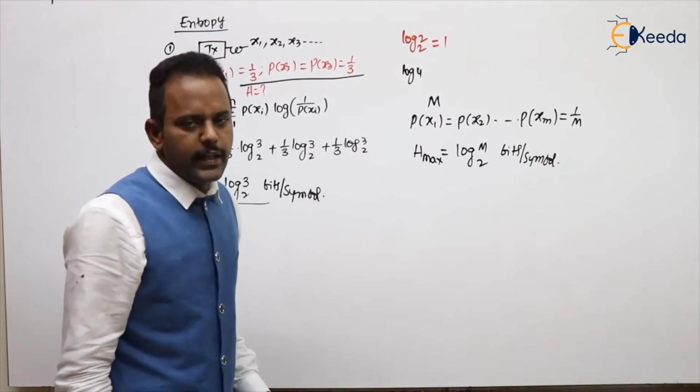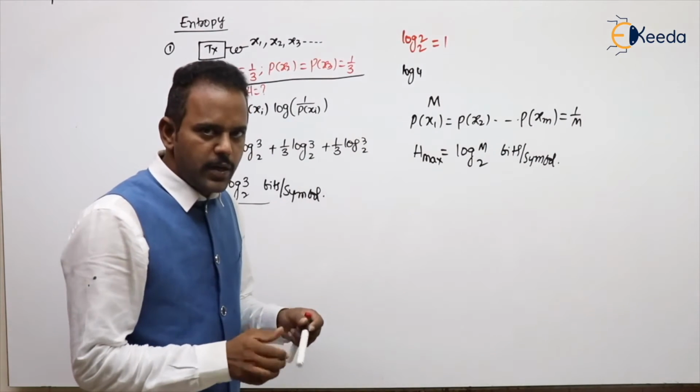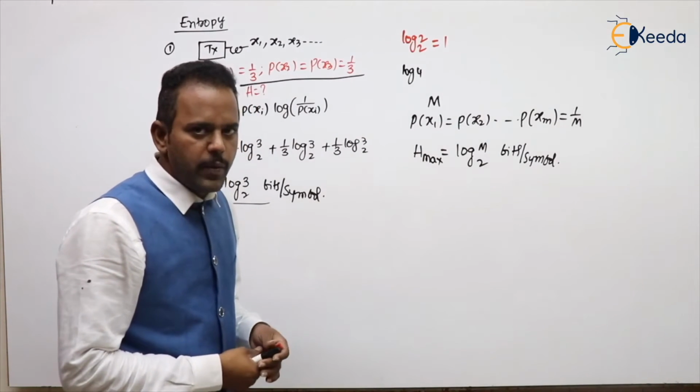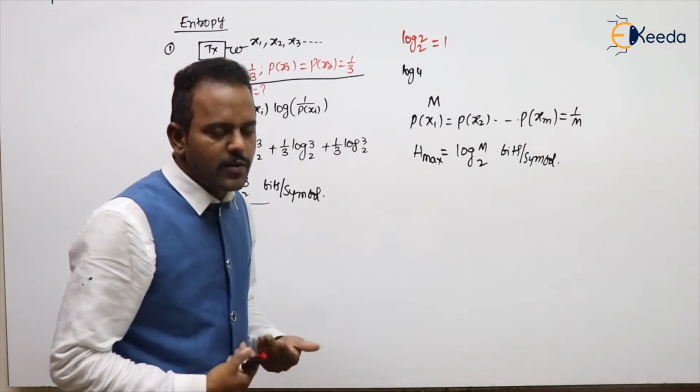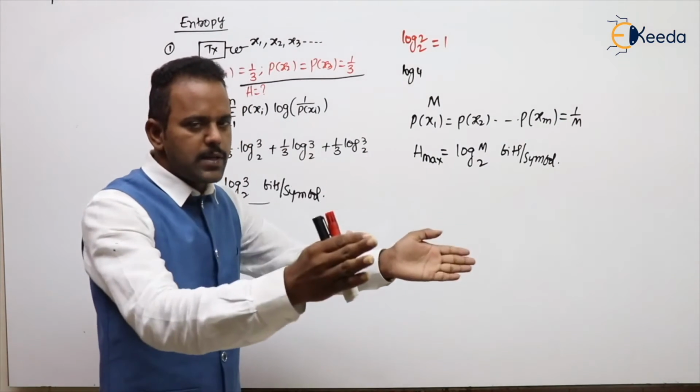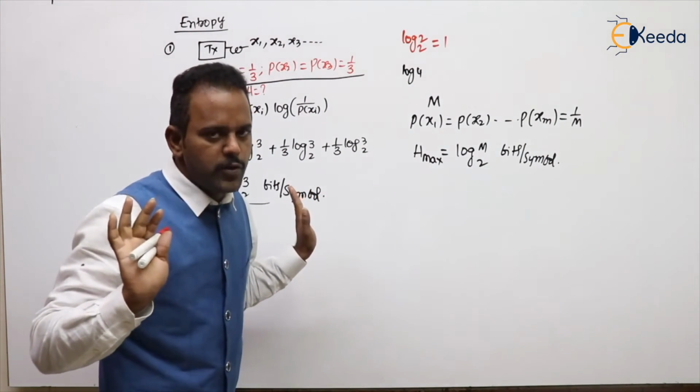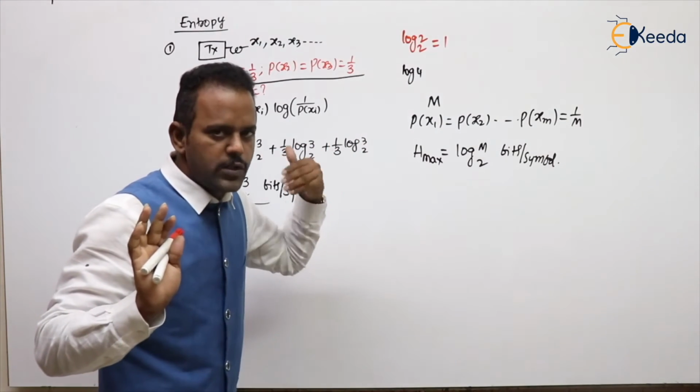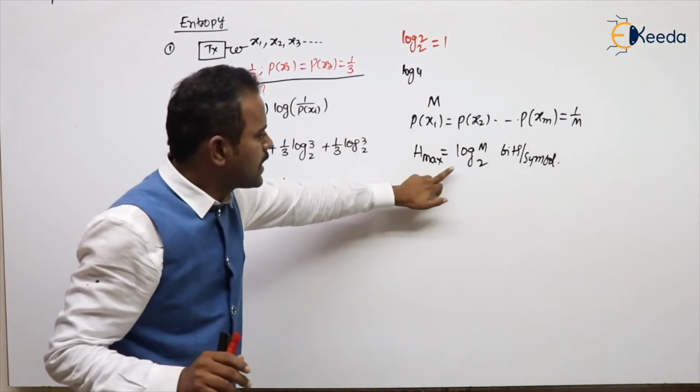So when we are getting the maximum certainty or maximum entropy, all symbols have equal probability of occurrence. What is that value? Simply log of how many symbols are there. If 2 symbols are there, log 2. If 4 symbols are there, log 4. If M symbols are there, log M.